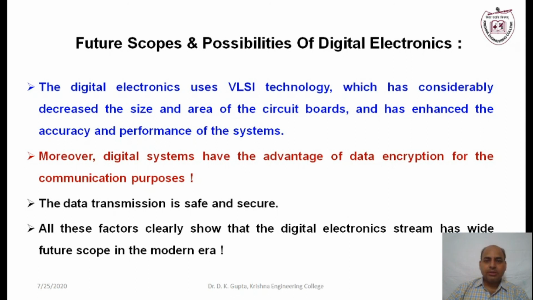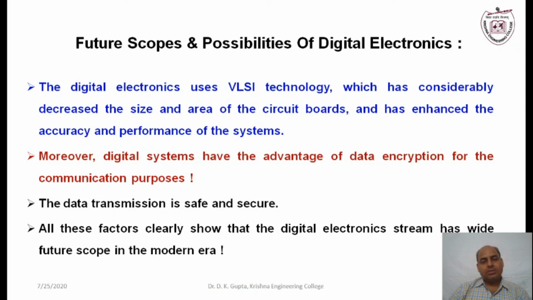That's why we can say the communication is much more secure in digital. It is safe and secure. So these are a few factors that's why we are using digital electronics. Although there are huge parameters, with a variety of different reasons, that show the requirement of digital theory or digital electronics in our daily life.